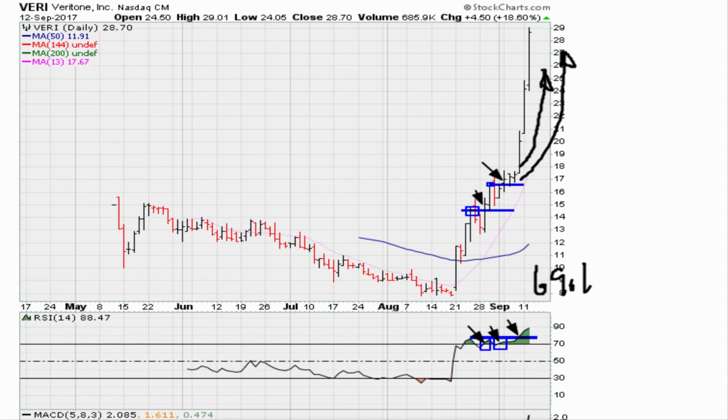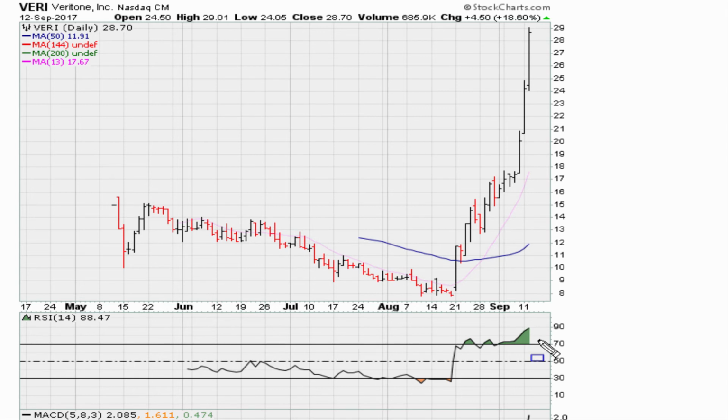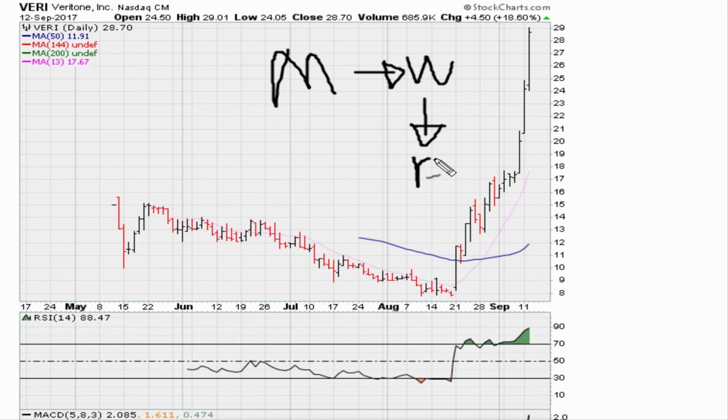So what we see here is that we can use the same requirements for the ultimate Muathe breakout in trying to time entry into IPOs that look promising, as long as they meet the minimum requirements. And again, if you don't have fully developed monthly charts, you go to the next time frame, which is the weekly. If you don't have fully developed weekly chart indicators, take a look at the daily. If the daily is not fully developed in terms of the RSI and the MACD, you can take a look at the hourly.